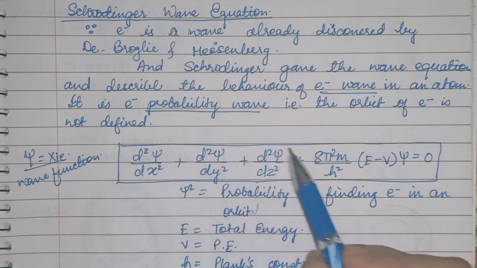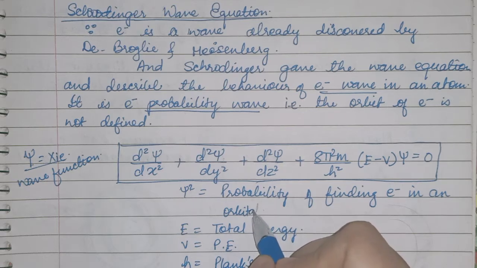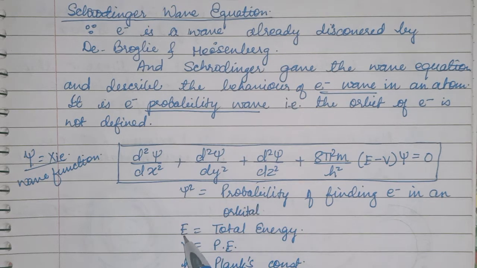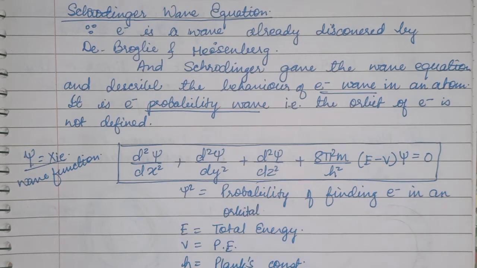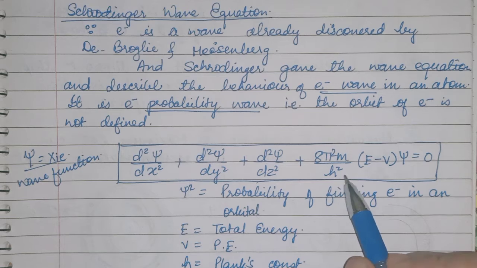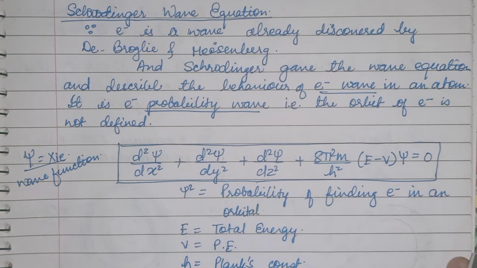The probability of the electron is there in this three-dimensional space, and psi square is the probability of finding the electron in an orbital. E is the total energy, V is potential energy, h you all know is Planck's constant, and m is the mass of the electron.